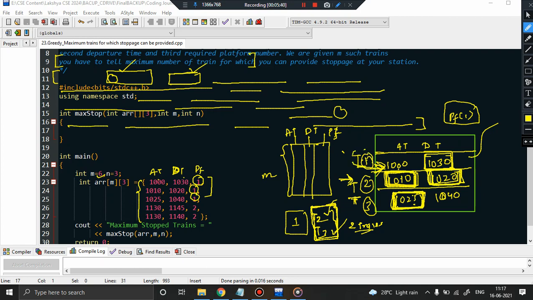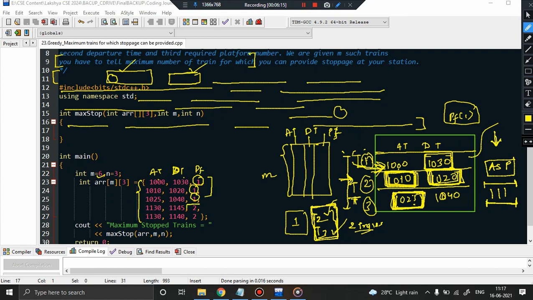So this problem is similar to the activity selection problem. Activity selection problems, remember? So this is a prerequisite. Before you watch this video, just give a watch to the activity selection problem. I have already uploaded that video. Activity selection problem states that we have to maximize the number of tasks that can be completed in an interval. Within an interval you have to maximize the number of tasks that you can complete, right? Like this, in the interval I have to maximize the number of trains I can pick up to stop in platform number 1, right? Same problem. So I hope you got the point.